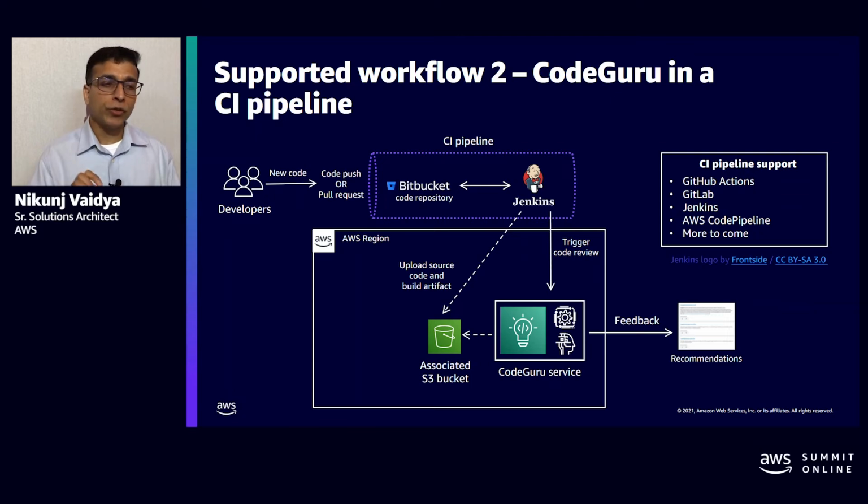It just requires you to modify the infrastructure as code for that particular CI pipeline and include, or you can say copy paste, that CodeGuru action within that infrastructure as code. And after that, once the CI pipeline is kicked off, CodeGuru service will be automatically kicked off and will conduct the code review within that. Of course, you can configure whether you want to fail the build at that time or you still want to continue further with it.